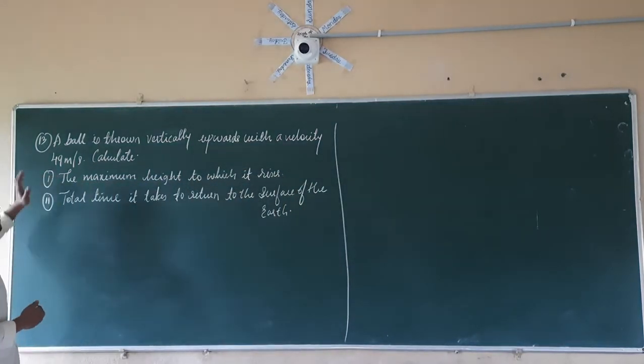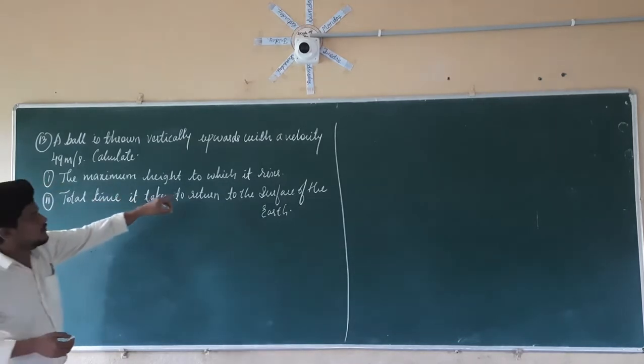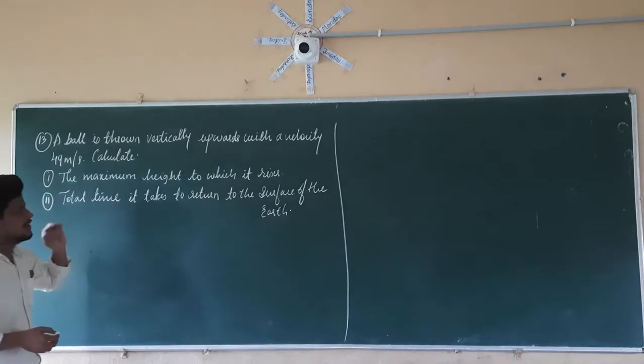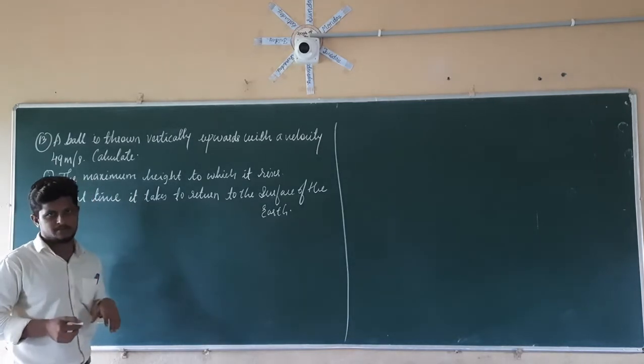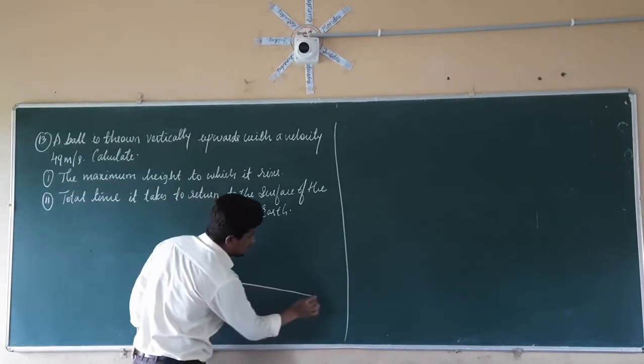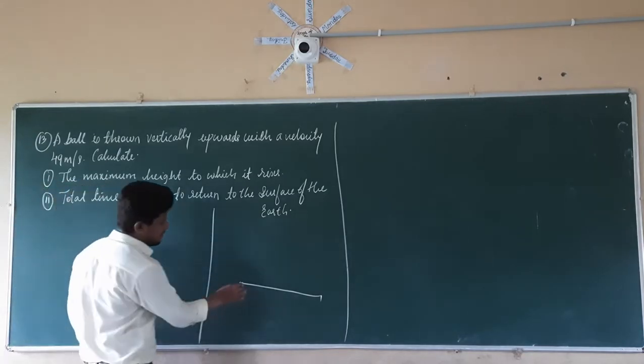See here, a ball is thrown vertically upward with a velocity of 49 meters per second. Calculate first the maximum height to which it rises. Second, the total time it takes to return to the surface of the earth. So let us consider here, this is the surface of the earth, right?